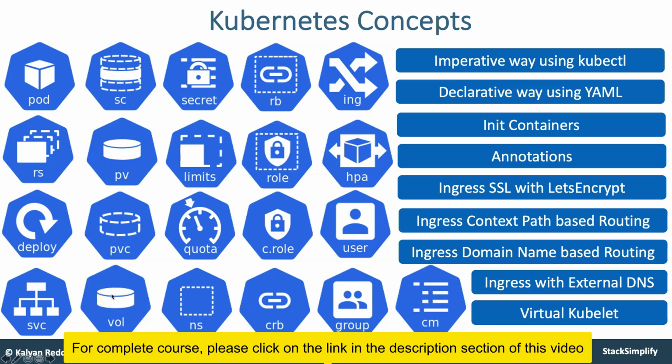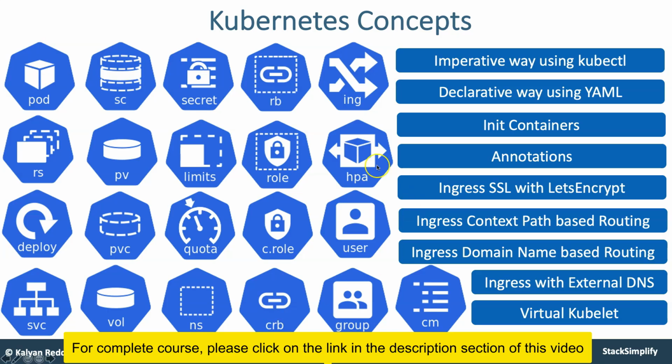Adding to that, we'll also understand Kubernetes secrets, limits, resource quotas, namespaces, and in a very detailed manner, Kubernetes RBAC, role-based access control. As part of that, we are going to create role bindings, roles, cluster role bindings, and use these in combination with Azure AD integration by creating users in Azure AD and then using the roles assigned to them, we are going to access our Kubernetes resources.